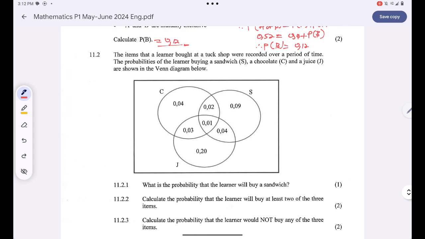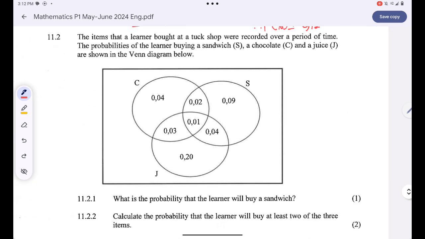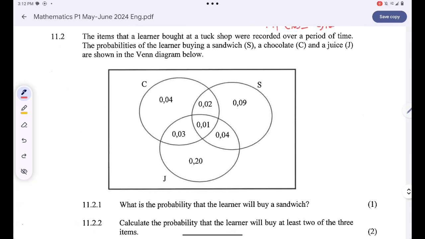The items that a learner bought at a tuck shop were recorded over a period of time. The probabilities of a learner buying a sandwich, a chocolate, a juice are shown in a Venn diagram below. Before I even answer the questions, please note that 0.01 represents the probability of a learner buying all three items.